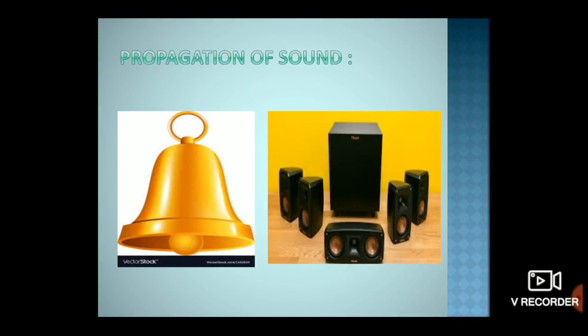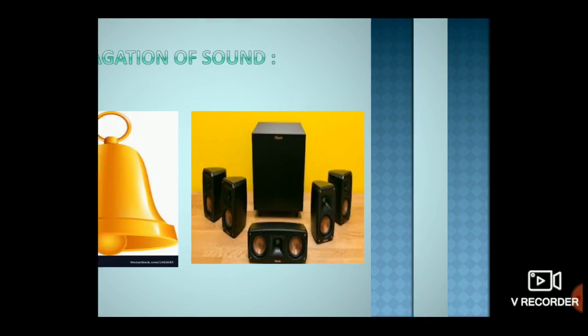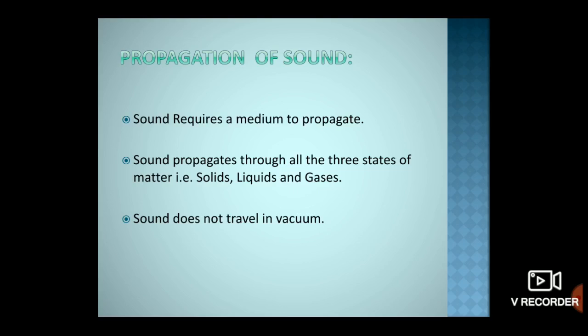Propagation of sound. As we all know, sound is a form of energy which enables us to hear. Sound is produced by vibrations of objects. In other words, I can say that vibrating objects can produce sounds. Propagation of sound means a medium is necessary for the propagation of sound waves. The matter, or we can call it substance, through which sound is transmitted is called a medium. The medium can be solid, liquid, or gas.